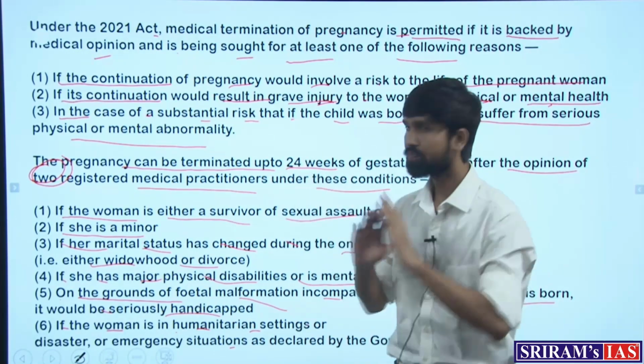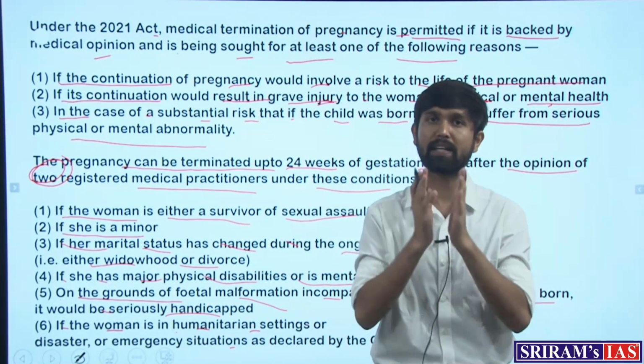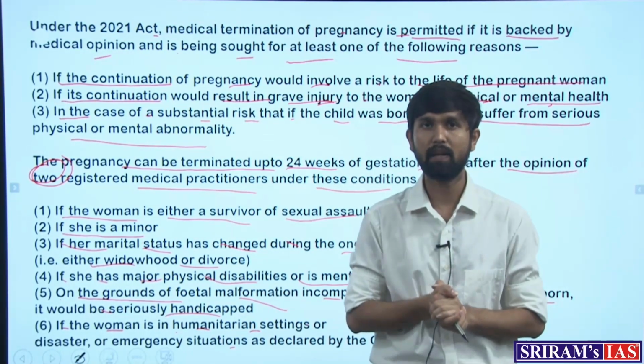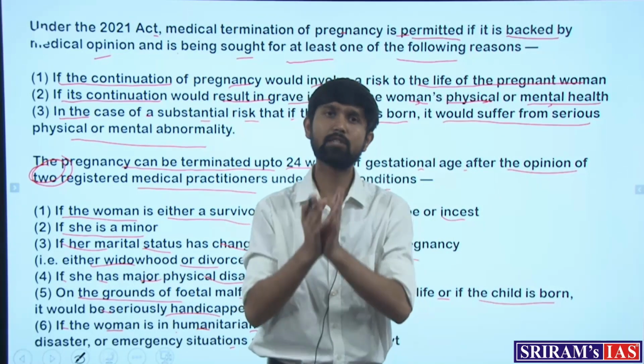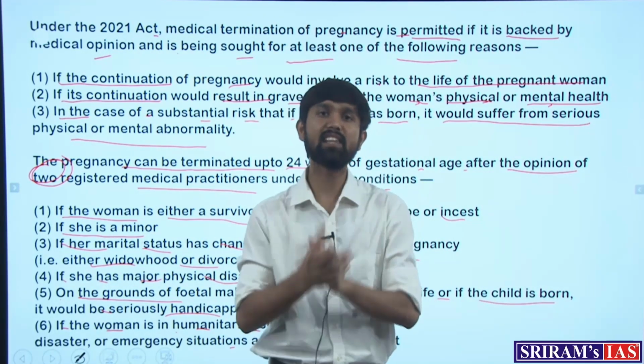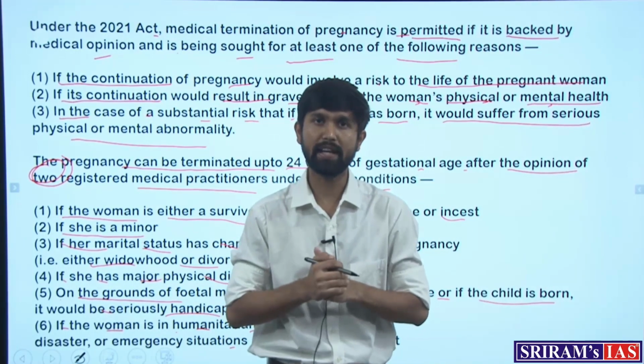This is the status of the law with respect to the Medical Termination of Pregnancy Act, which is in place in India to deal with the concept of abortion. This becomes important because if there is any issue going on, it's important for us to take a look at the Indian context of the law.